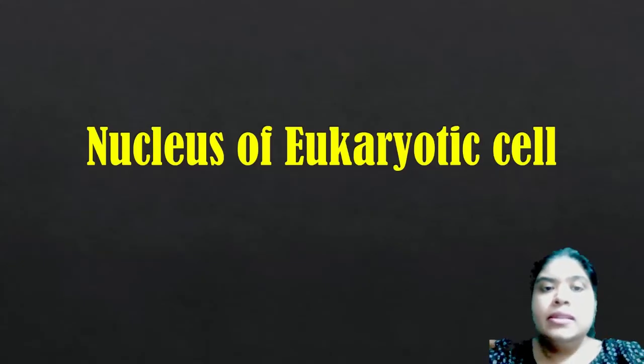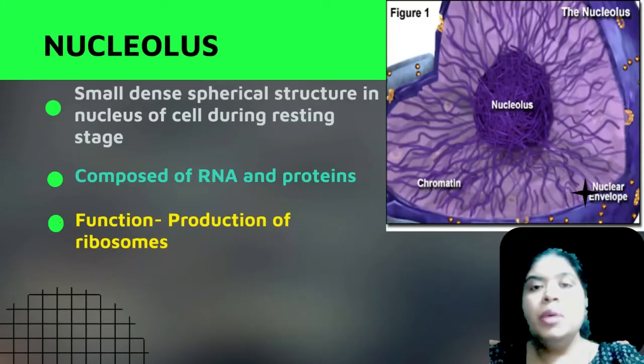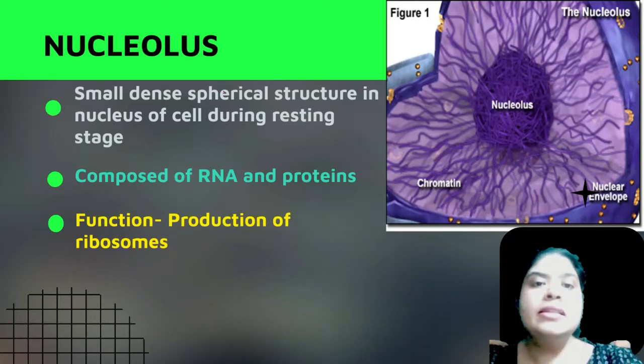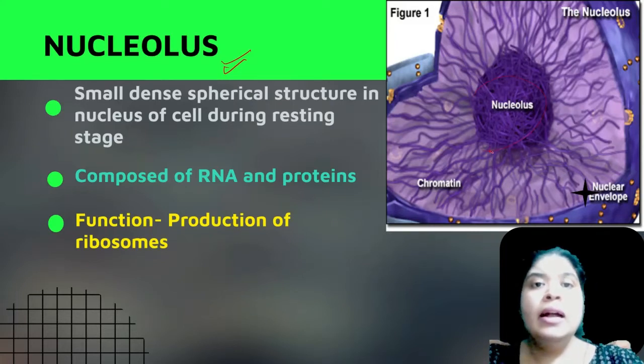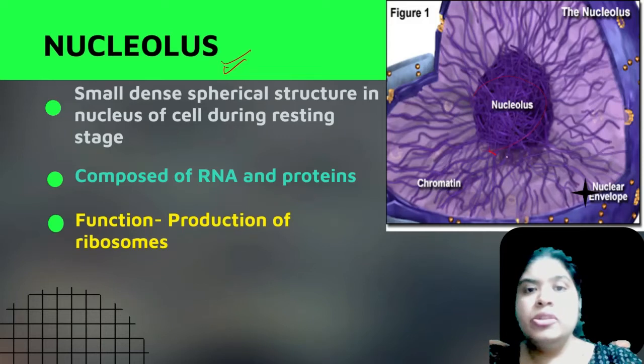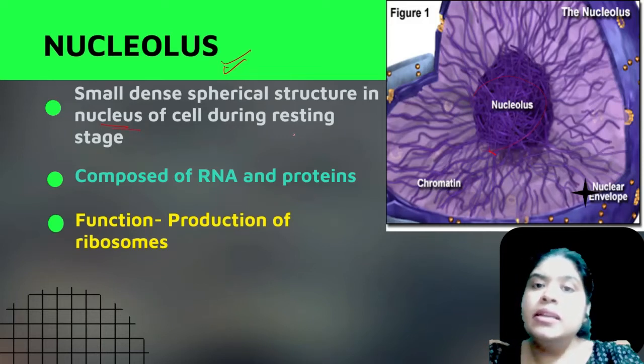Now let us understand the nucleus of the eukaryotic cell in detail. When I talk about the nucleus, I have already discussed the nucleolus also. So the nucleolus is present inside the nucleus of the cell. This is a small spherical structure which is present inside the nucleus and can be seen very distinctly during the resting stage of the cell.